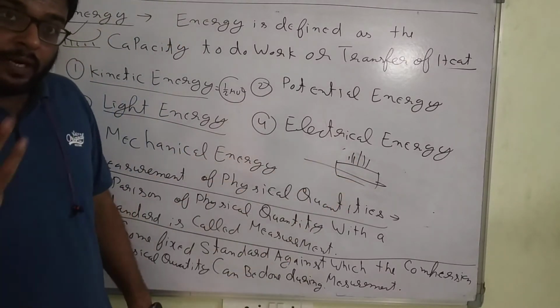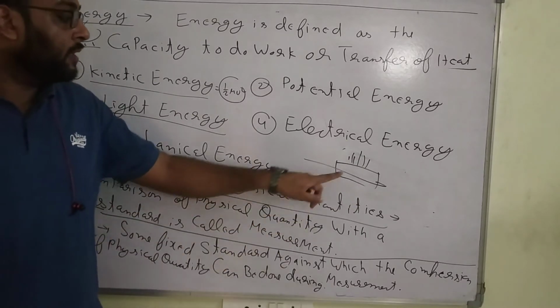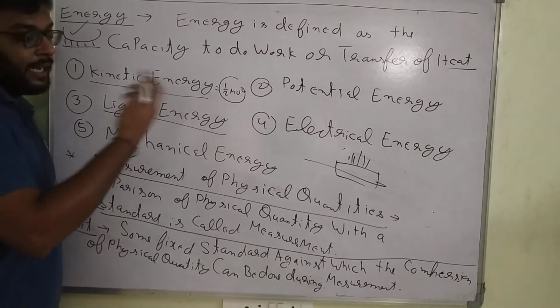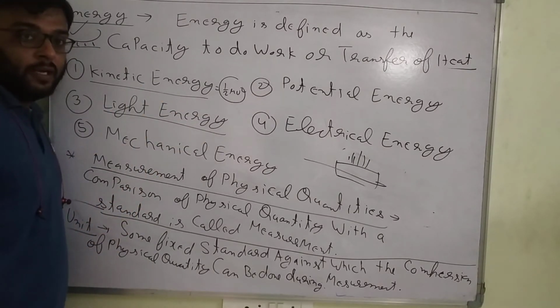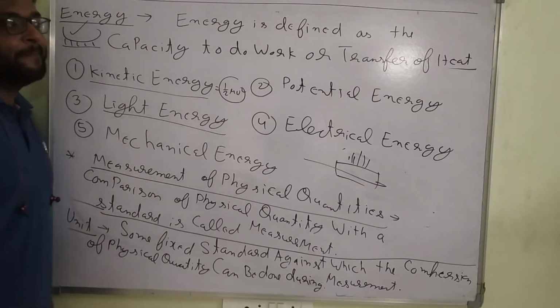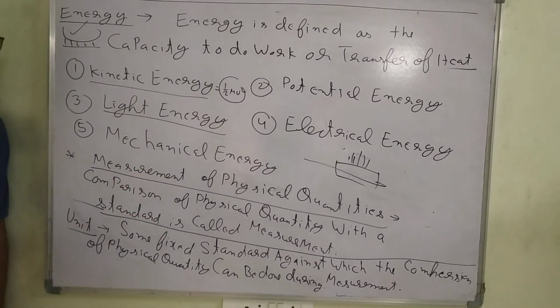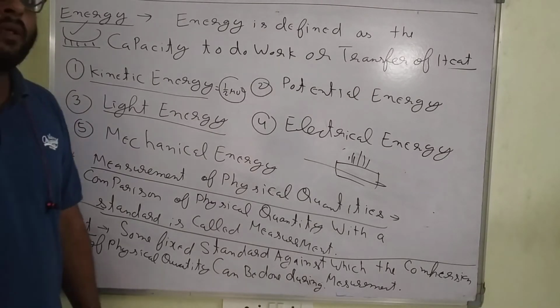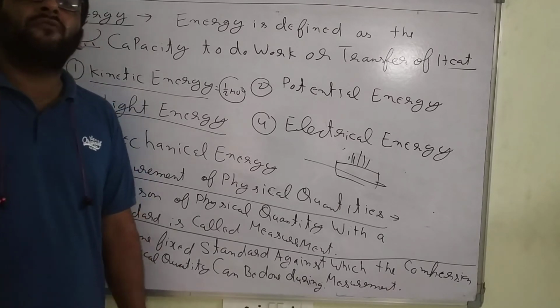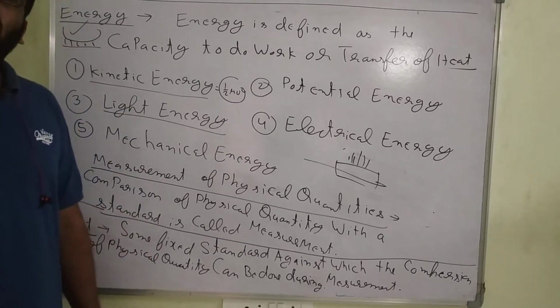Mechanical work will be done, and that mechanical energy can be converted into electrical energy. Are you getting my point? This is the best example of mechanical to electrical conversion. In that way, in the old days, energy was produced, and there are nuclear energy, vibrational energy, lots of energy.